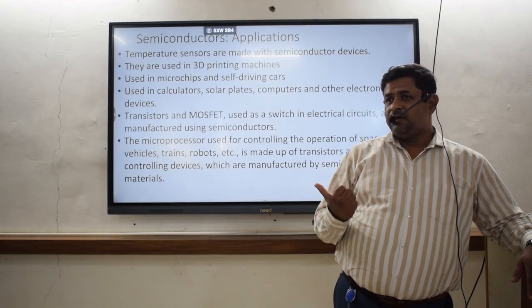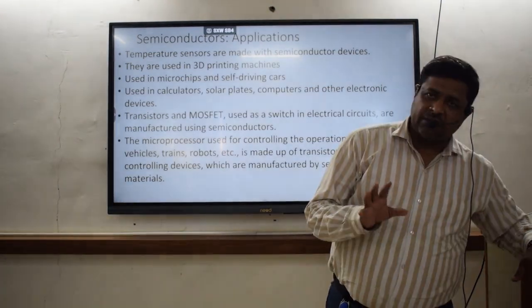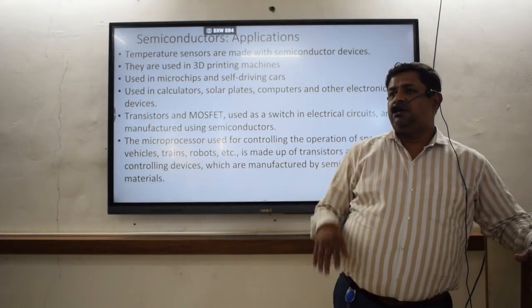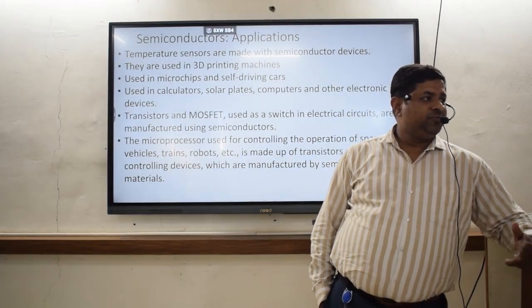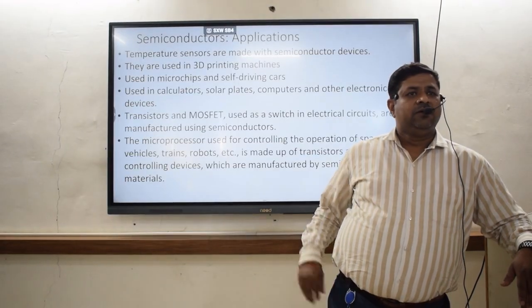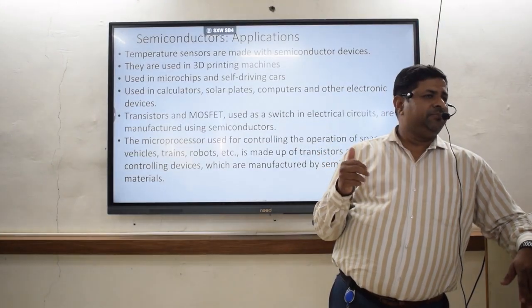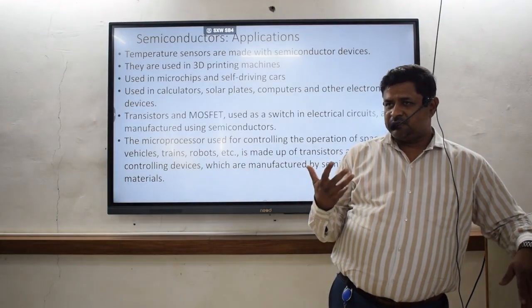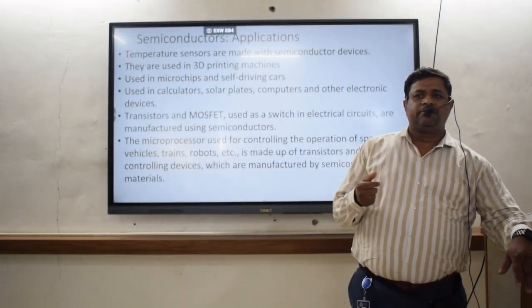There is no driver. You have to sit in that car and just give the command to the car. The car will take you to the destination, if your luck is good. Okay, so in that case, how are these working? Basically, this is electronic and mechanical magic, and that's why robotics is coming in.